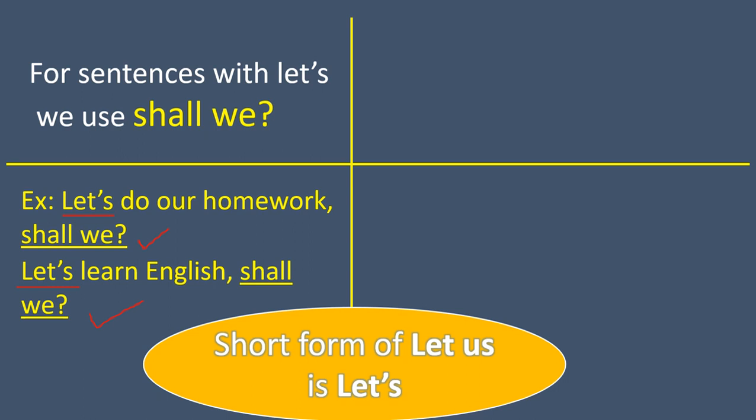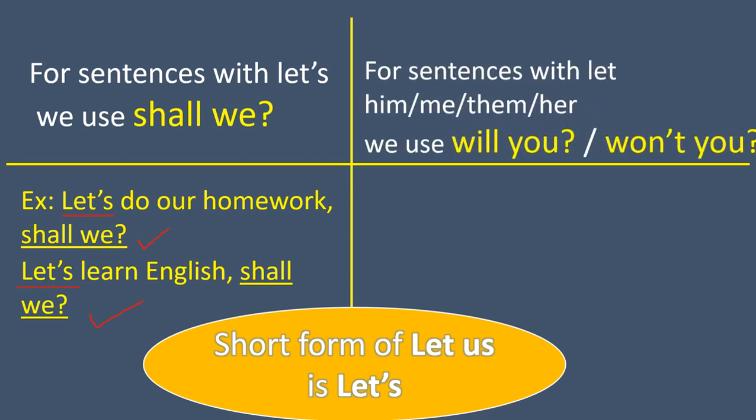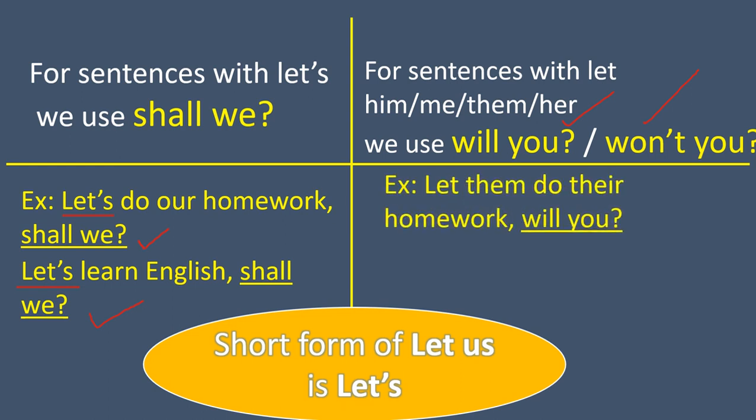See the next one. For sentences with let him, let me, let them, let her, you should write the question tag as will you or won't you. Don't write shall we. Okay. See the example here. Let them do their homework. Okay. So there is no let us here. If there is let us, we should write shall we. Here, let them. Don't write shall they. We should write will you or won't you. Both are right.